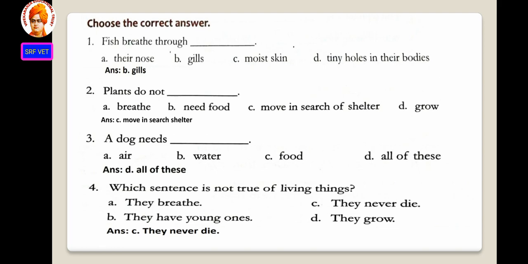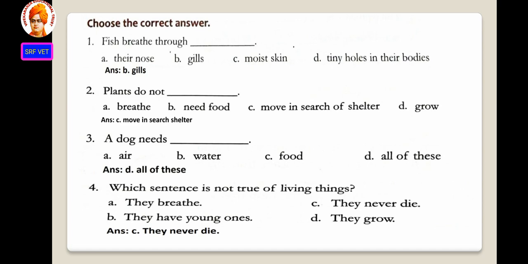First one, choose the correct answer. Fish breathe through dash. A. Their nose. B. Gills. C. Moist skin. D. Tiny holes in their bodies. So the answer is B, gills. Number 2. Plants do not dash. A. Breathe. B. Need food. C. Move in search of shelter. D. Grow. The option is C.